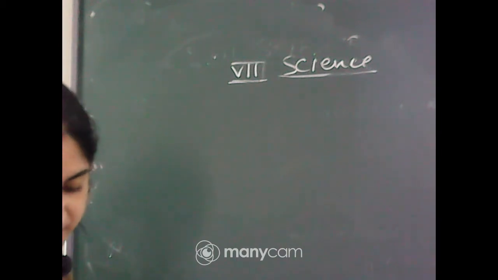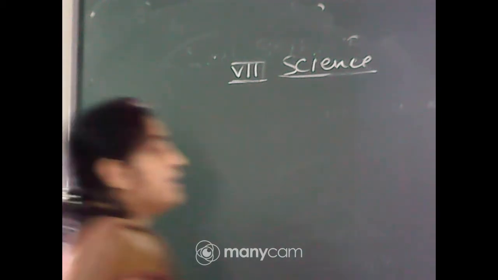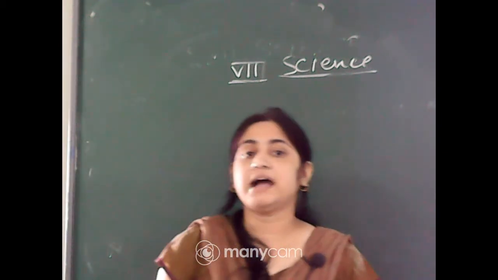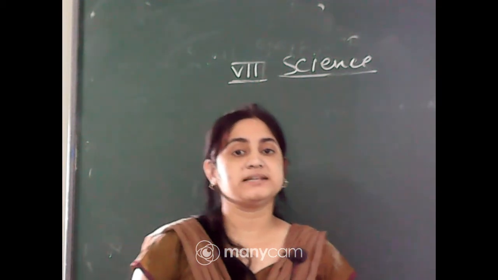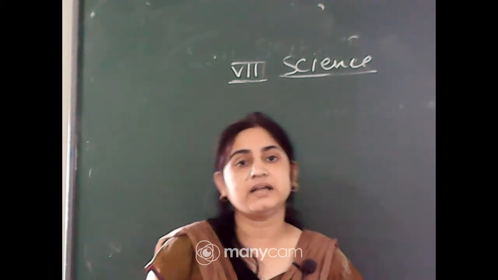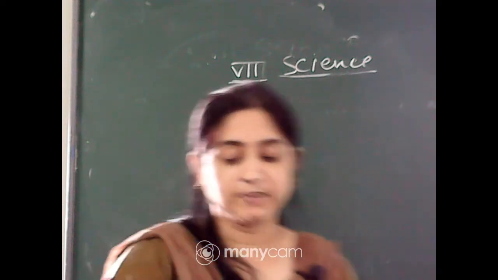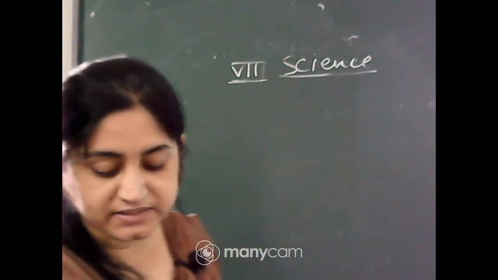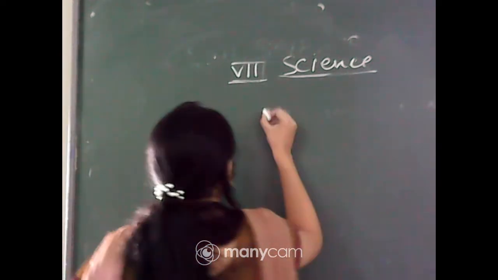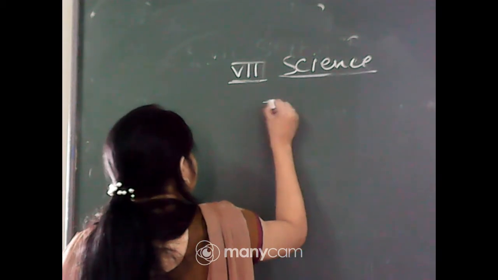The next question is, what are villi? You know that the thousands of finger-like projections present on the inner wall of the intestine are called villi. Okay? So, what are villi? Question number 5.